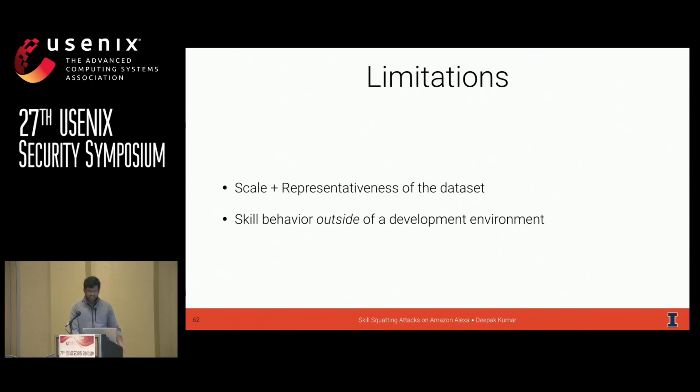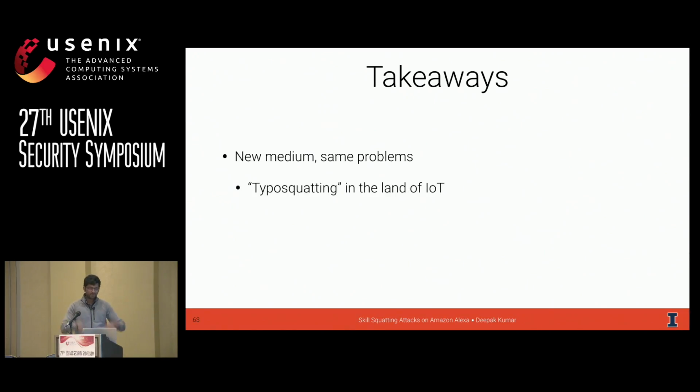But let's take a step back, pop up the stack, and look at some of the meta points that we learned. The first thing is, it's shiny, it's new, it's cool, it's IoT, it's hot, but it's got the same problems as before. And in a sense, skill squatting is kind of like typo squatting, except in the land of IoT. The fundamental difference being that with typo squatting, the attacker is hoping that the user makes a mistake. You put 3 O's in Google instead of 2 O's.